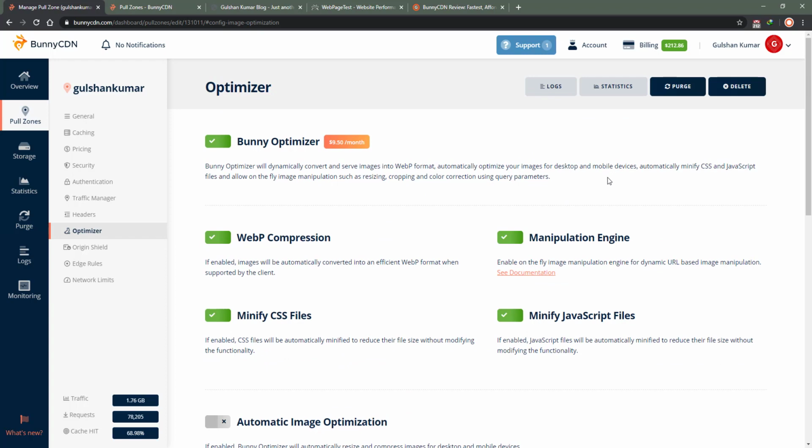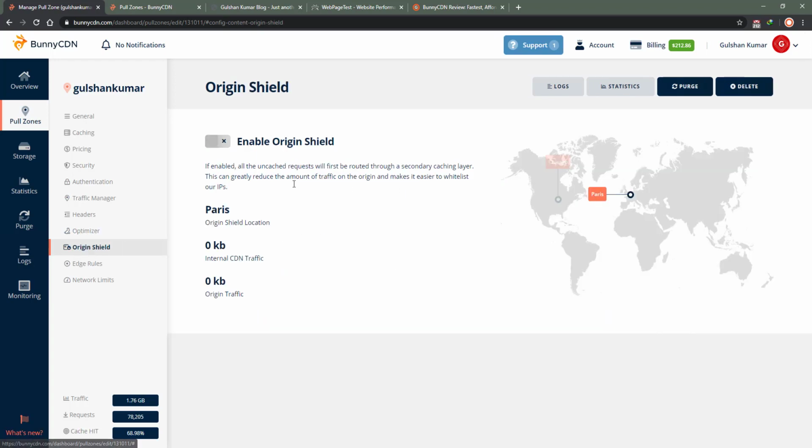And regardless of bandwidth, this cost is going to be the same. So indirectly I'm going to save bandwidth and save my money here. Origin Shield I don't use, because I don't have my pull zone connected with S3 or anything like that.